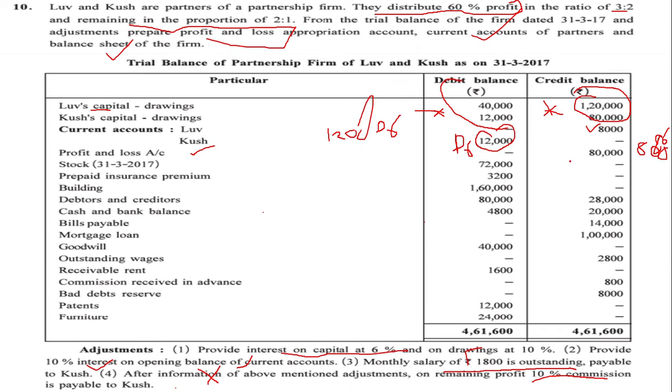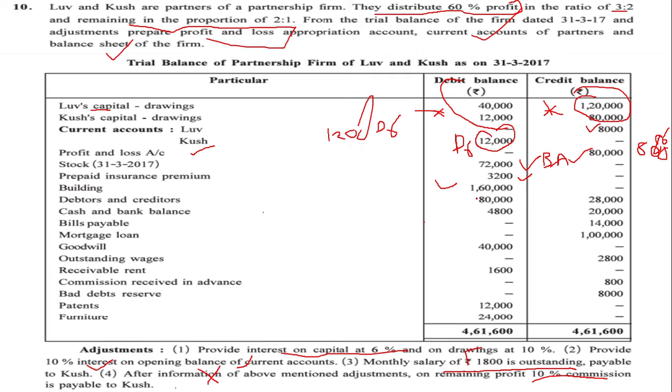So the balance of the P&L account has been given. Students, if in any sum during exams it is not told what to prepare and the figure of the P&L account is already given, that means you have to prepare only the P&L appropriation account. Stock is given. Stock will be in the balance sheet, asset side. What about the prepaid insurance premium? This is also balance sheet, asset side. What about billing? Balance sheet, asset side.